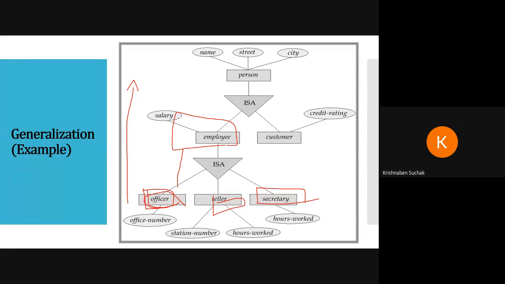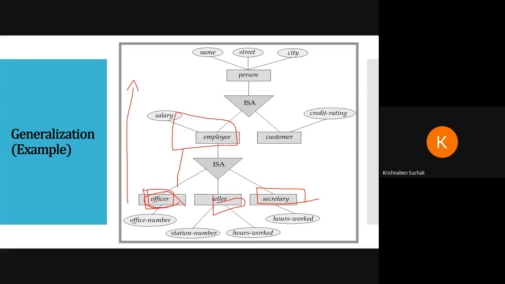How can we know whether it's generalization or specialization in an ER diagram without knowing the direction? Dhruv, why do you want to know without direction? Because the concept of generalization and specialization is connected with direction. If you are going from top to down, that is specialization. And if you are going from bottom to up, then that is generalization.